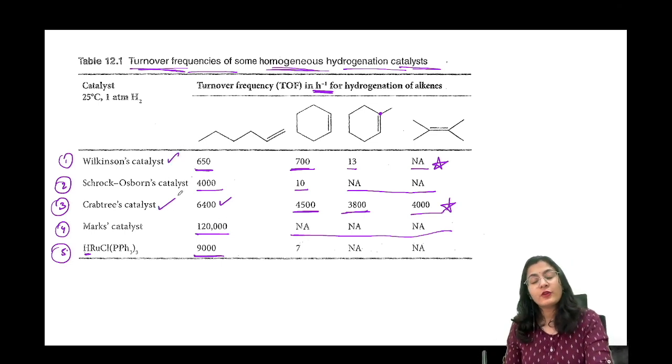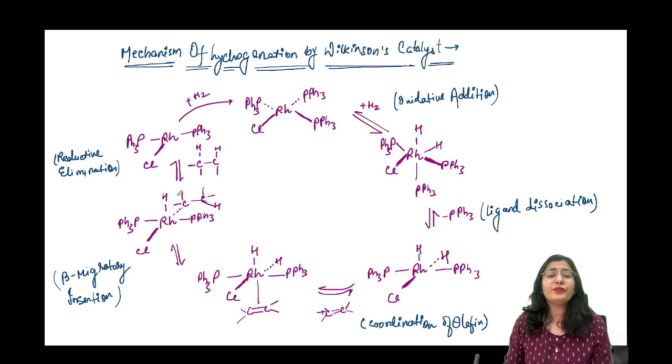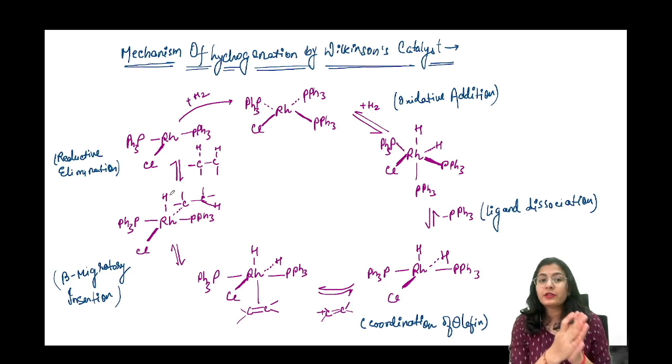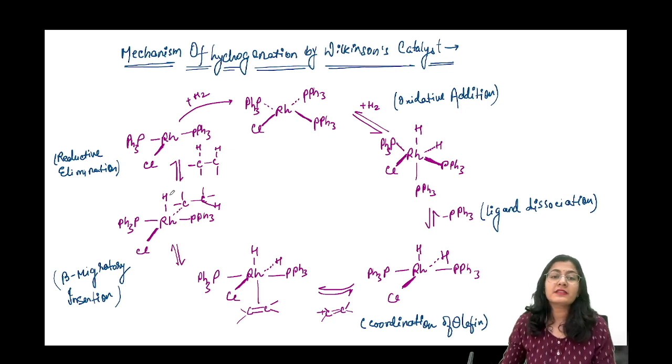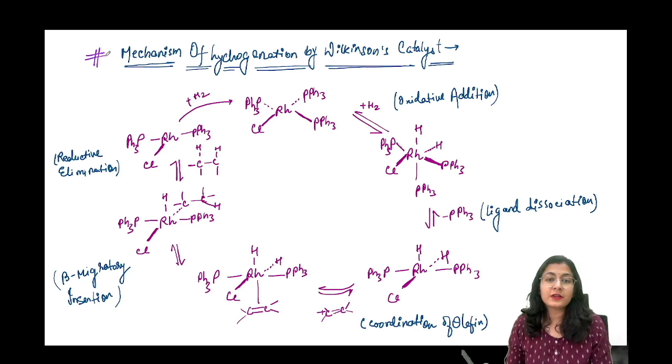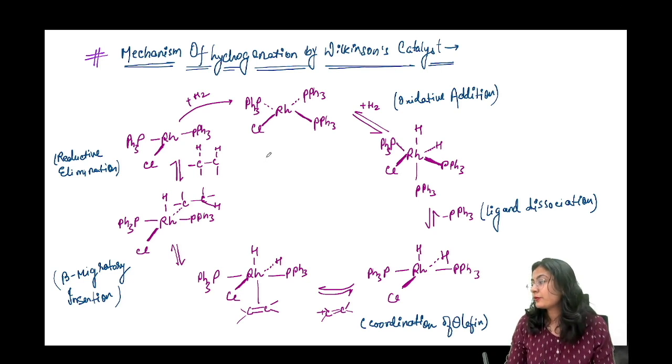ठीक है, let's move on with this. Now, first of all, you have seen the comparison, which are the most important, Wilkinson's and the Crabtree. We are going to first start and understand the mechanism of hydrogenation by the Wilkinson's catalyst. Very, very important. How you are going to start, which complex it is going to form, all those important things. तो सबसे पहले start करते हैं complex से.